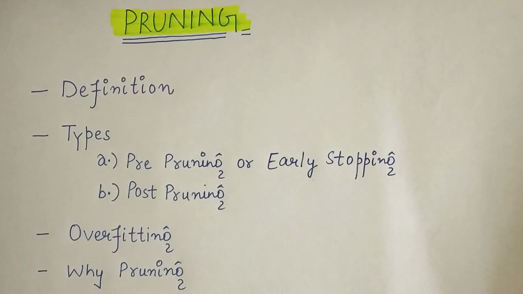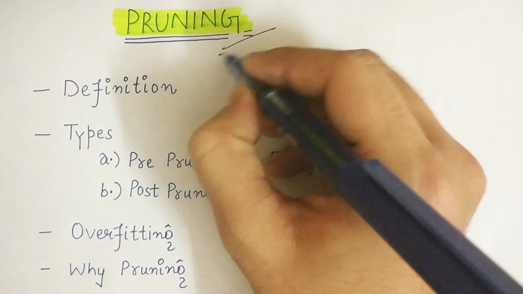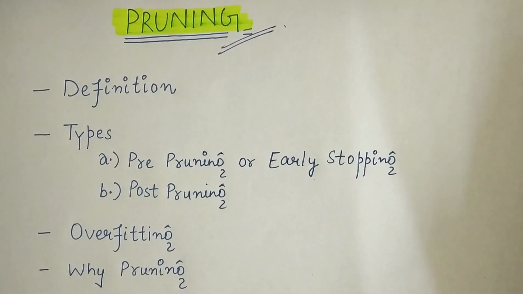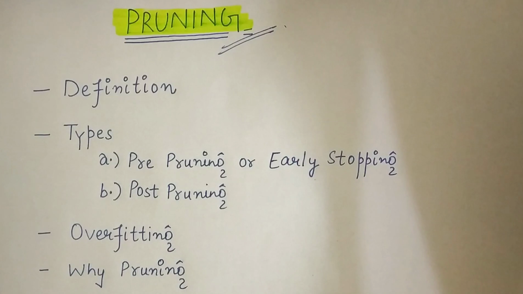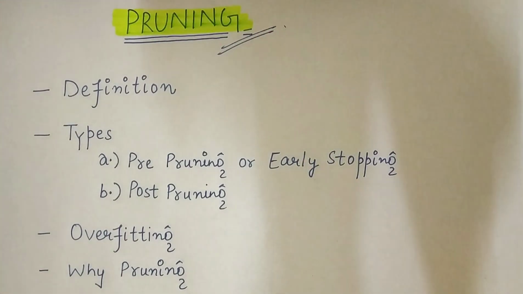Hi everyone, today we will discuss a concept related to decision trees in machine learning, that is pruning. Pruning is a process that reduces the size of a decision tree by removing parts of the tree so that it provides us with a significant improvement.